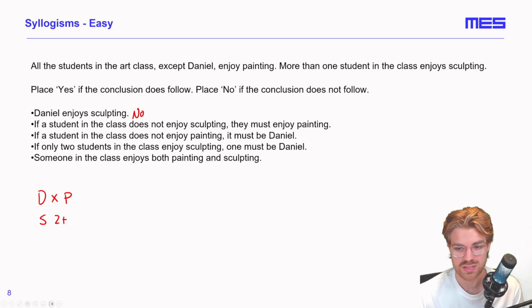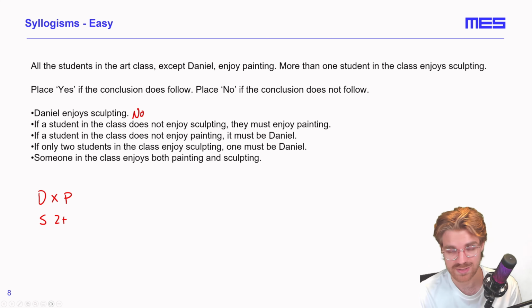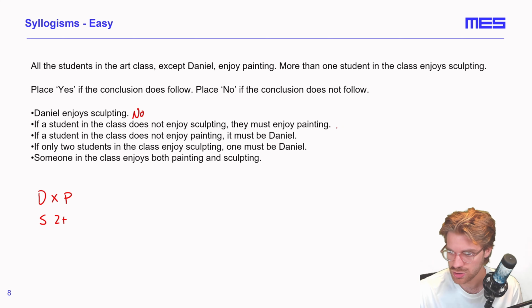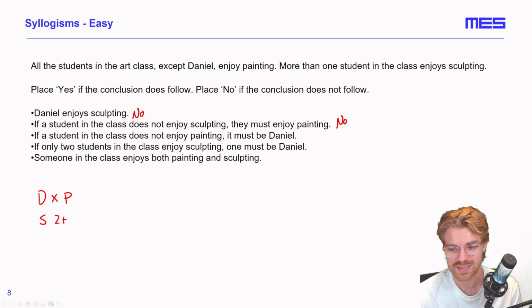If a student in the class does not enjoy sculpting, they must enjoy painting. This conclusion does not follow either, because even though more than one individual enjoys sculpting, there could be individuals such as Daniel that perhaps Daniel doesn't enjoy sculpting and perhaps he doesn't enjoy painting either. So this conclusion does not follow. Number three, if a student in the class does not enjoy painting, it must be Daniel. This is true. We know that all students enjoy painting except Daniel, so the one that doesn't enjoy painting must be Daniel. So this conclusion does follow.